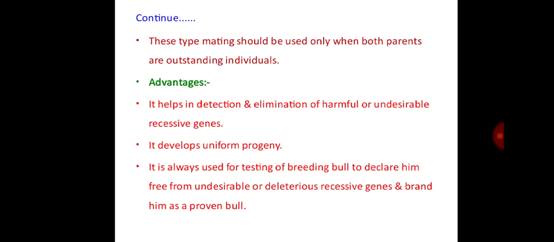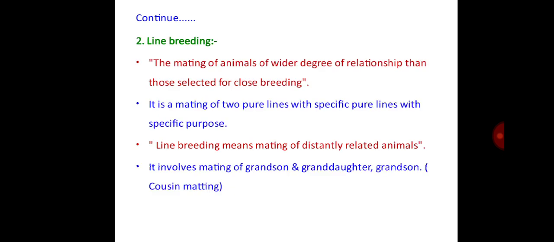Then advantages: it helps in the detection and elimination of harmful or undesirable recessive genes. It develops uniform progeny. Also, it is used for testing of a breeding bull to declare him free from undesirable or deleterious recessive genes and brand him as a proven bull. Second one is line breeding.